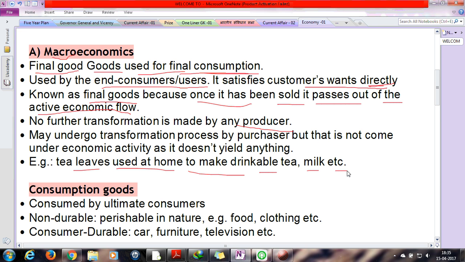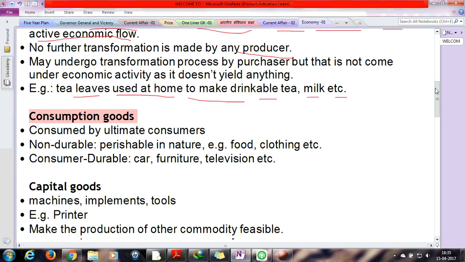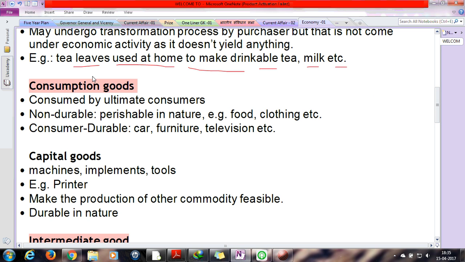Next type of good is the consumption good. As its name suggests, it is consumed by the particular type of consumers, the ultimate consumers. And it is non-durable. Why is it non-durable?